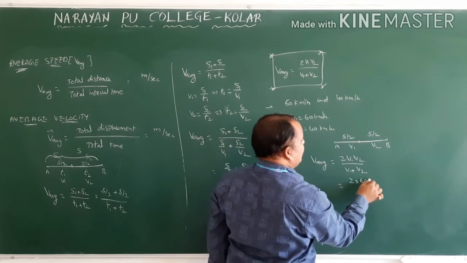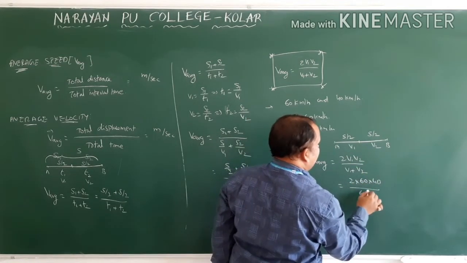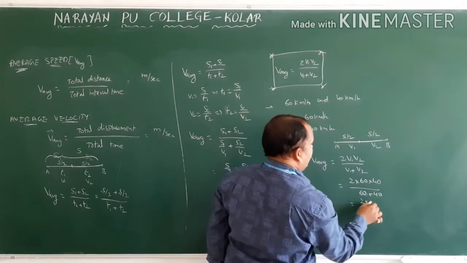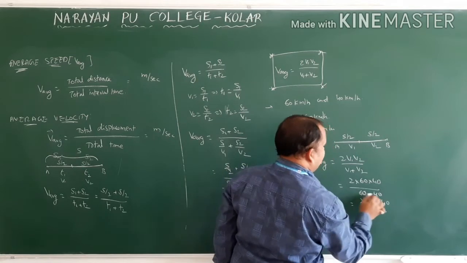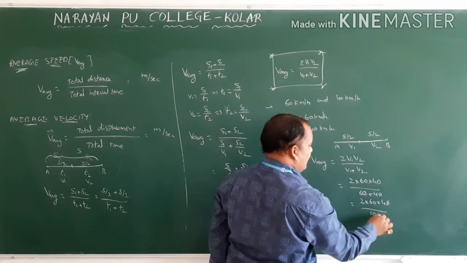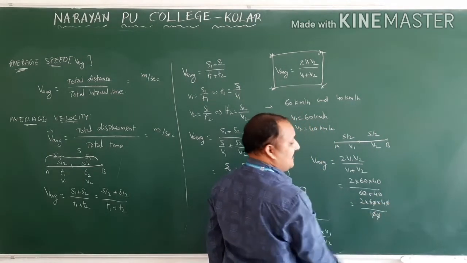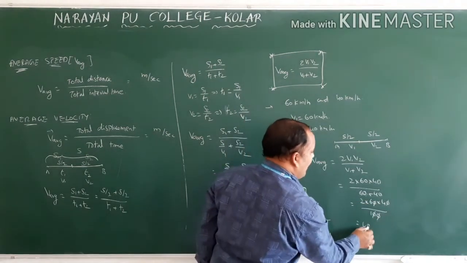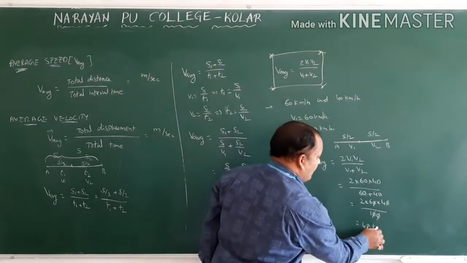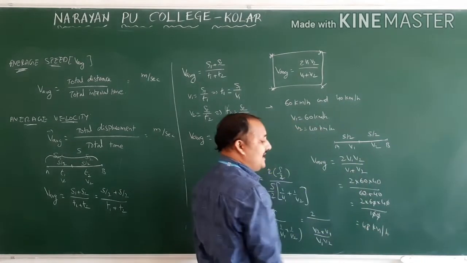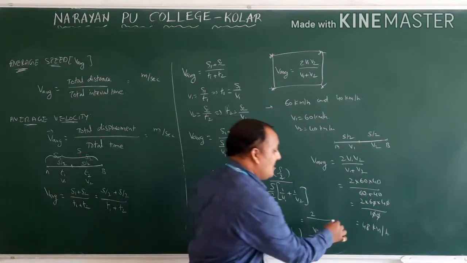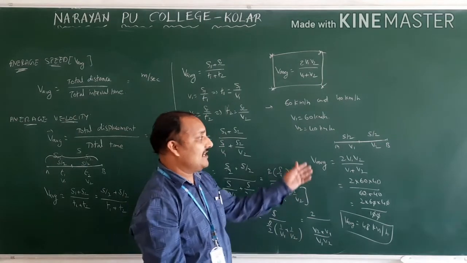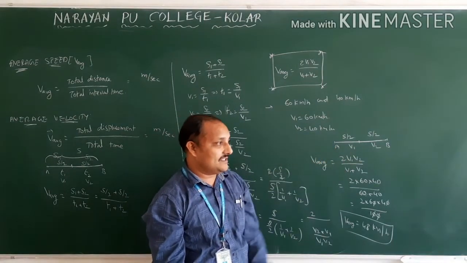So 2 into 60 into 40 by 60 plus 40, which is 100. So this 0 will be cancelled, 0 will be cancelled. So 6 4s are 24, 24 into 2 is 48. What are the units? We didn't change them, therefore we have to write the units, kilometer per hour. So the average speed is 48 kilometer per hour.